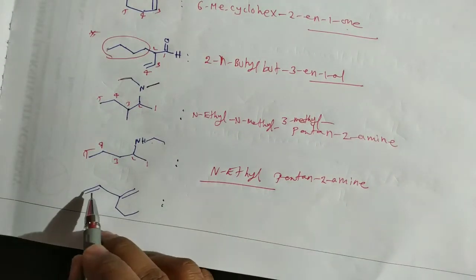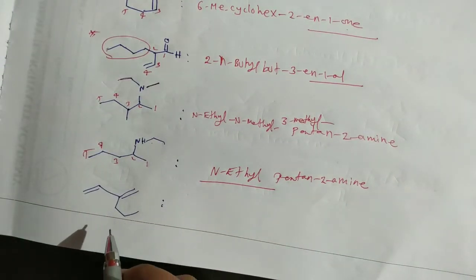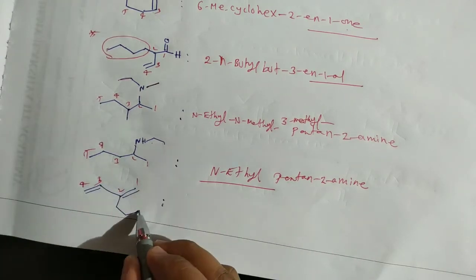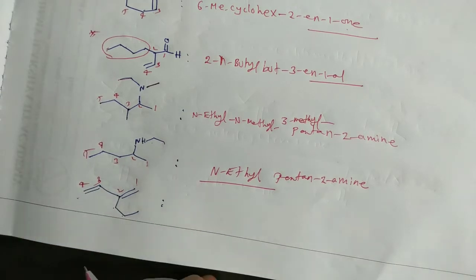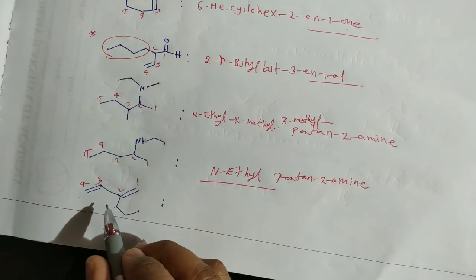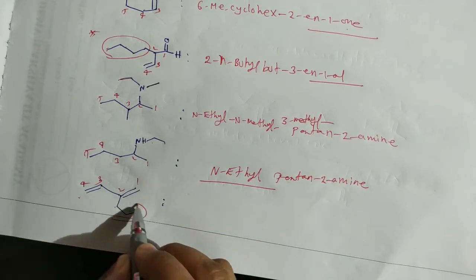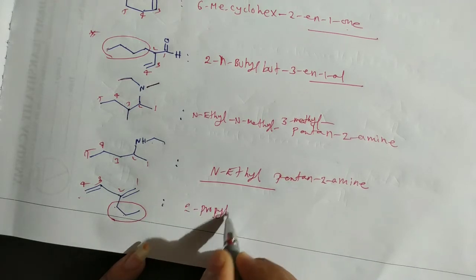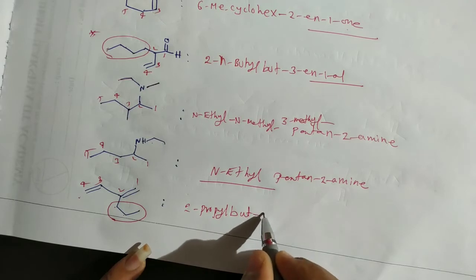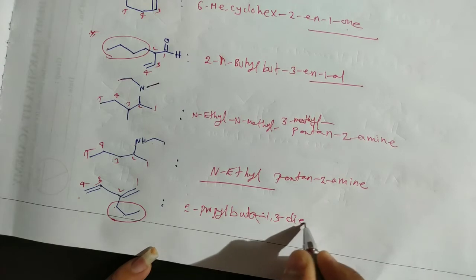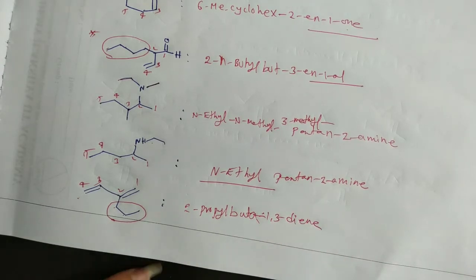Next, here in this case there are two double bonds, and in this chain there are four carbons, but we will get 6 carbons in another parent chain. But our parent chain must contain as much unsaturation as possible. So this is treated as a substituent, that is 2-propyl. Actually here it is buta-1,3-diene. Buta-1,3-diene. That's it.